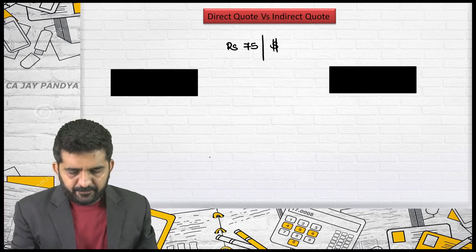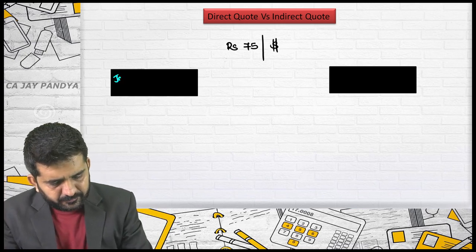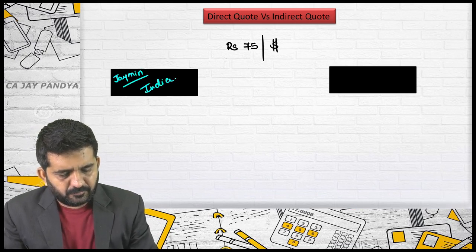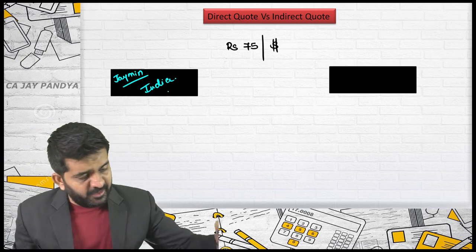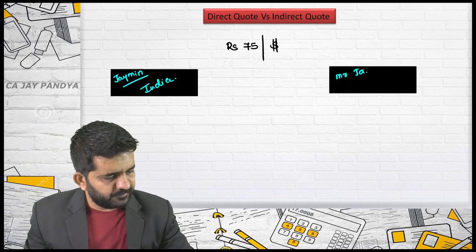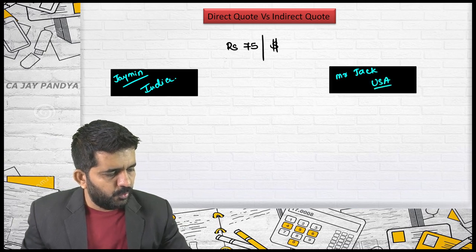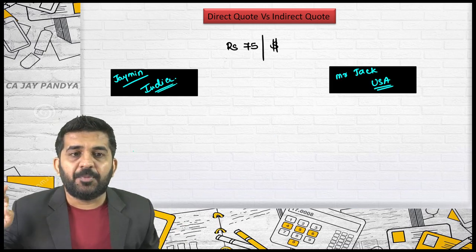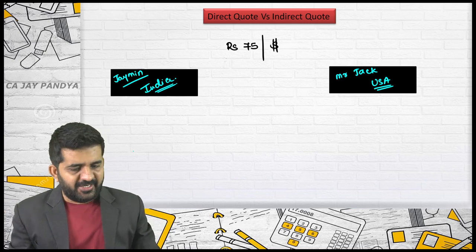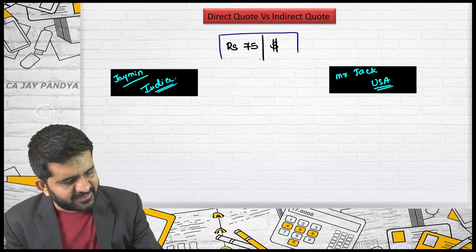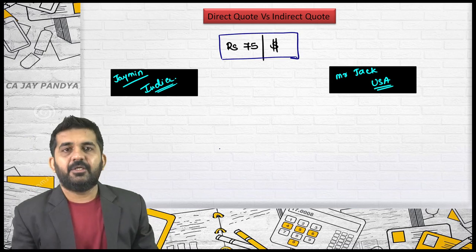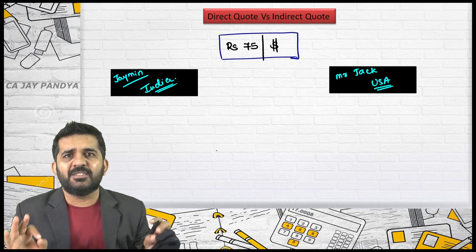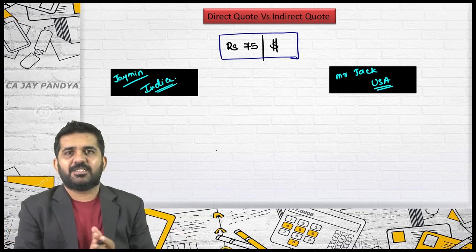There are two people. One is Jaimin, who is of India. Another is Mr. Jack, who is of USA. Is it all right? So these are the two people involved. Try to concentrate on this rate. ₹75 per dollar. This is a rate available online. I am seeing the rate and the rate is showing 75 rupees per $1.